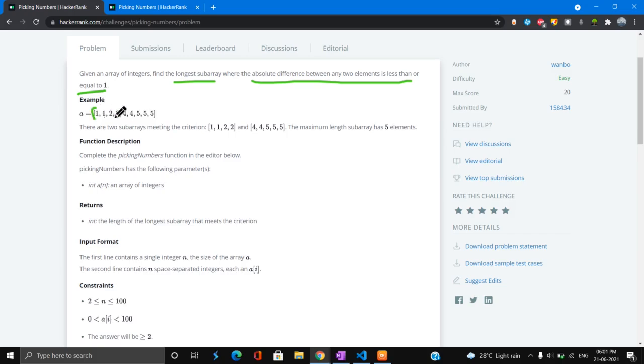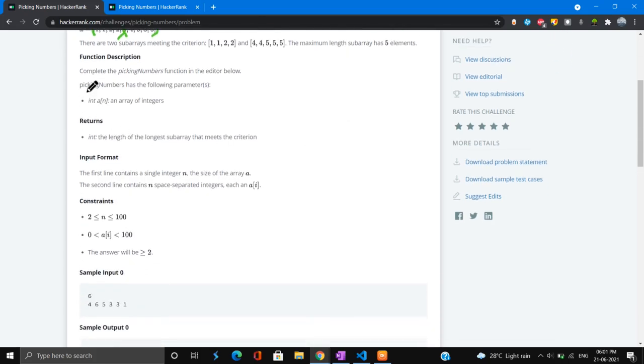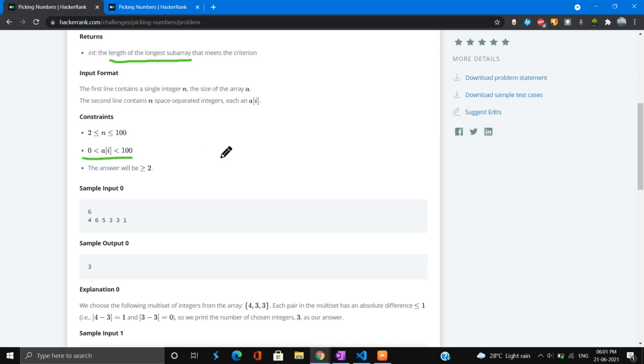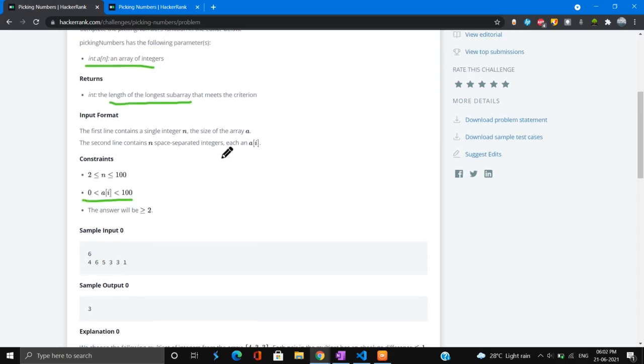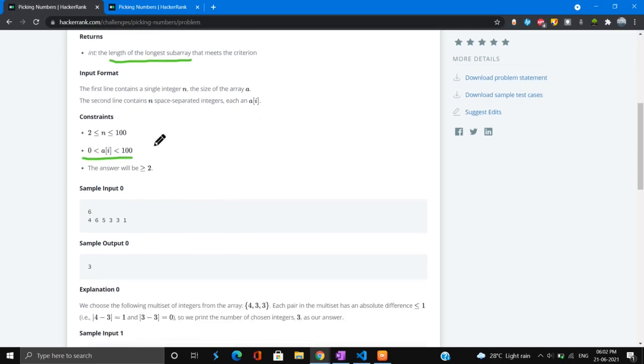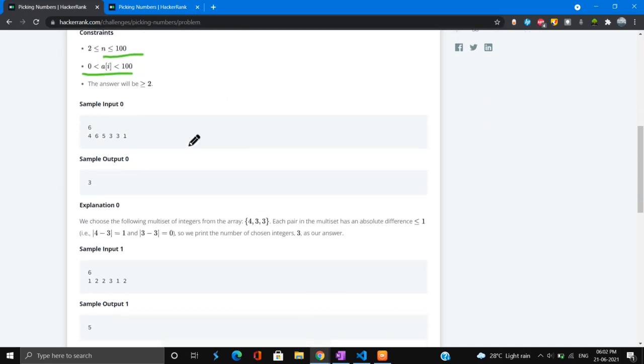In this we can find two such subarrays where the absolute difference between any two elements will be less than or equal to 1, which is, it will be at most 1. So this is the function description. We are given an input integer array and we have to return the length of the longest subarray. The numbers in the array lie between 0 and 100, and the number of elements in the array can be at most 100, and they have given that the answer will be greater than or equal to 2.